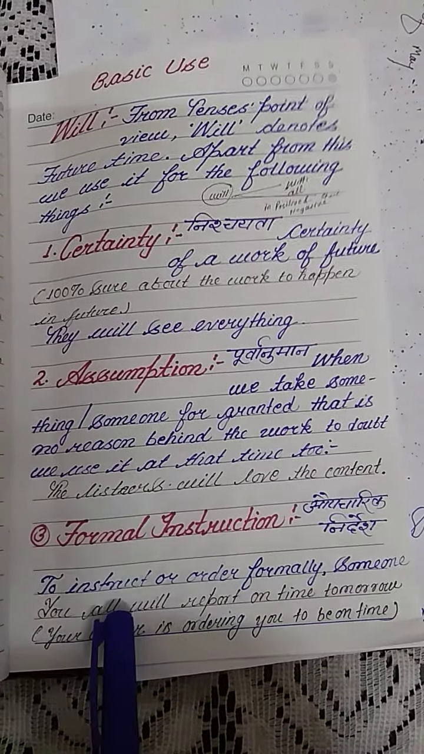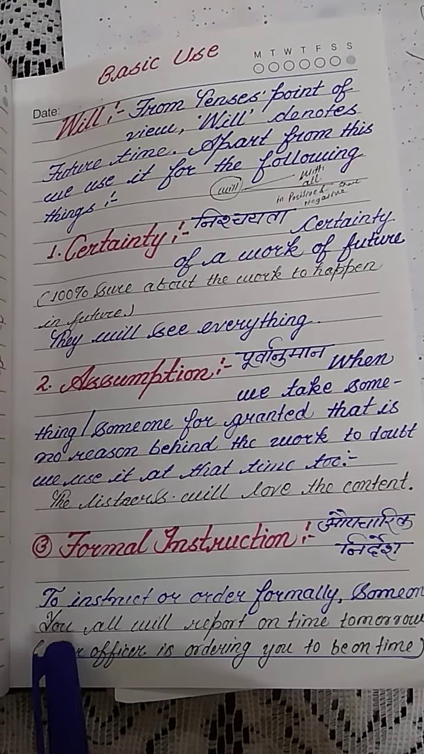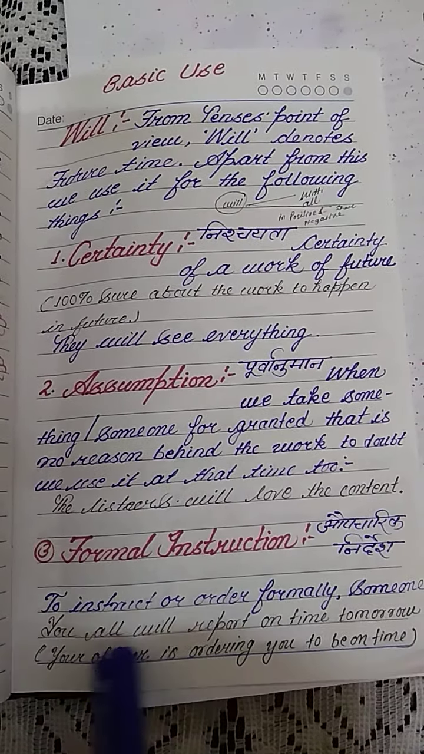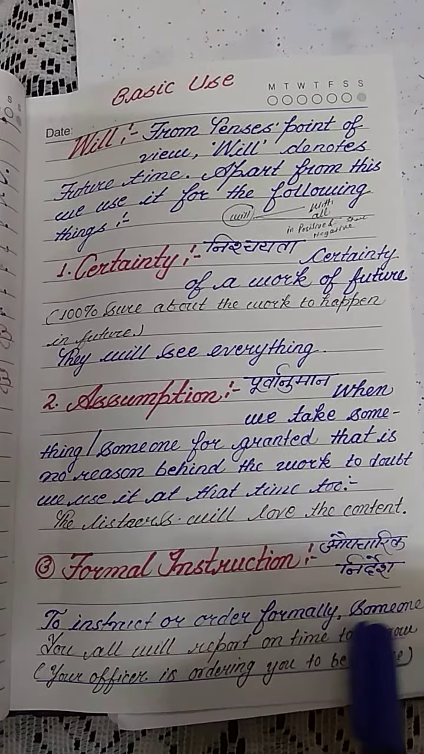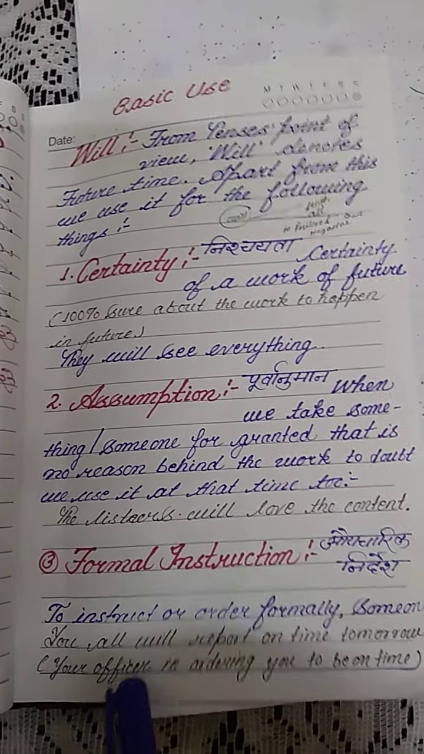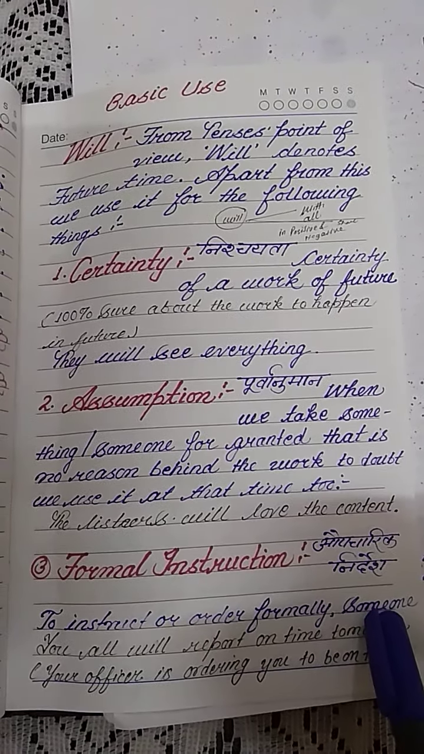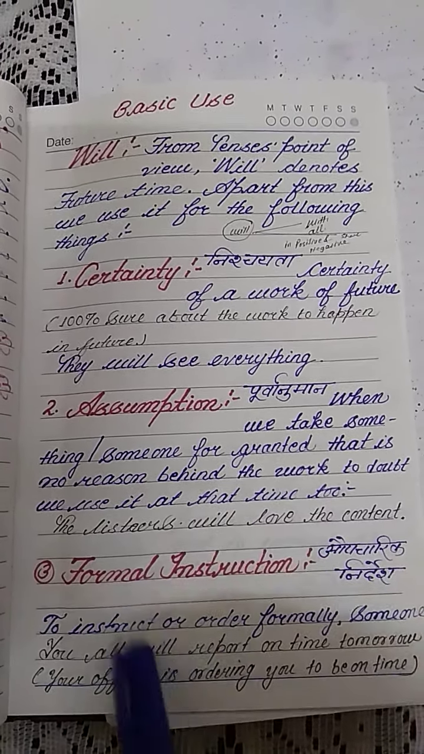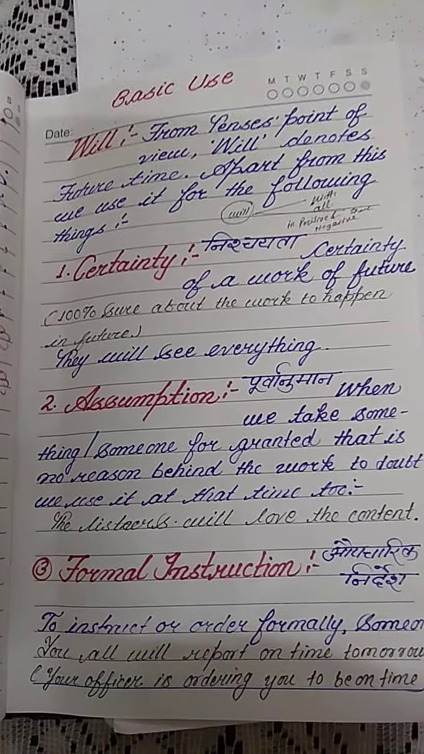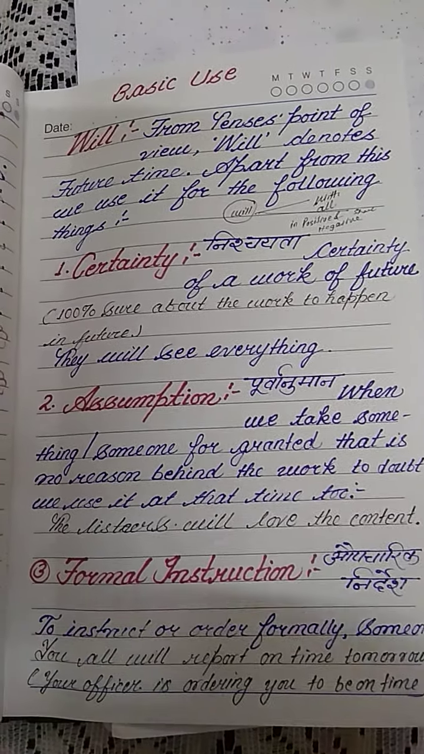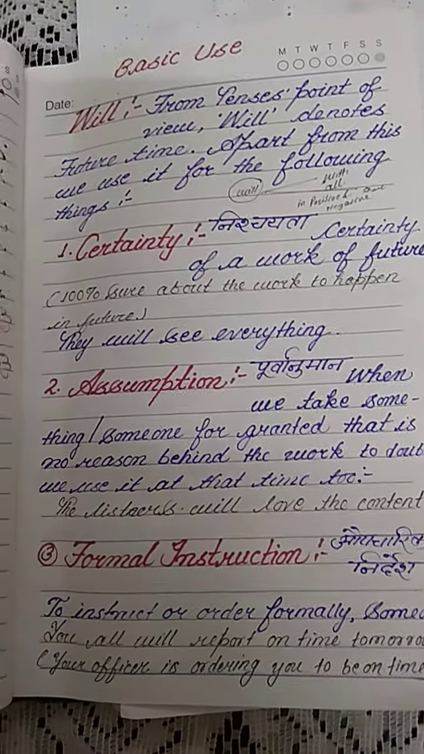What is that? To instruct or order someone formally, we use will as well. For an example, try to understand it with: you all will report on time tomorrow. The situation is that your boss or officer is ordering you to be on time tomorrow. In such cases, if your boss says that you all will come to school or you all will come to the office on time tomorrow, you have to accept it as a formal instruction.